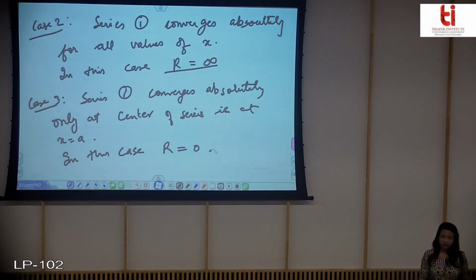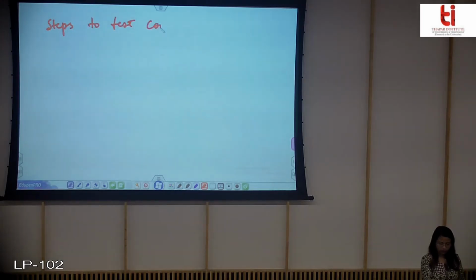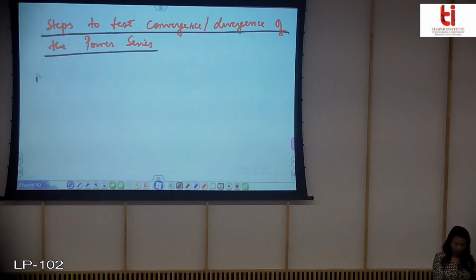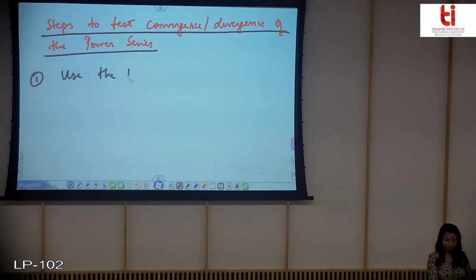So with the help of the example it will become more clear. So before going to the example, let me write down the few steps on how to test the convergence or divergence of the power series. Steps to test convergence or divergence of the power series. So first is, use the ratio or nth root test